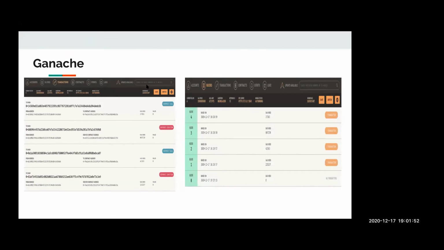So it also gives a very nice GUI for going through the transactions and the blocks for those transactions. We can also see what the gas usage was for any block creation, for any contract function invocation, and for any contract call or contract write operation. It generally runs on port number 8545, and we don't need to be concerned about the miners, as all this process is automatically taken care of by Ganache.